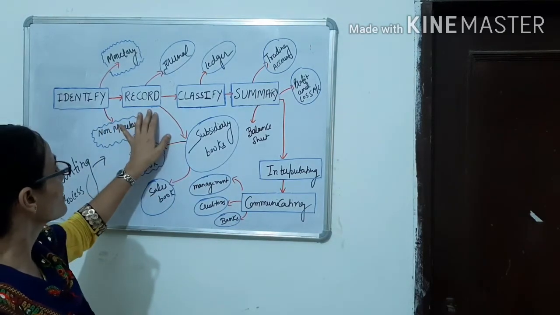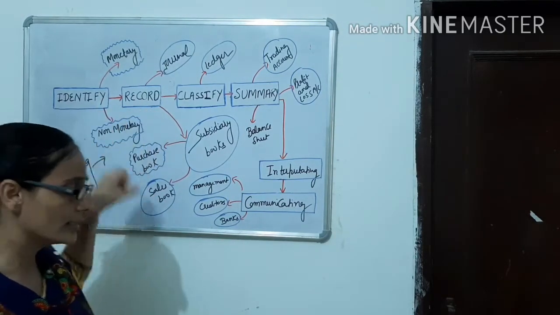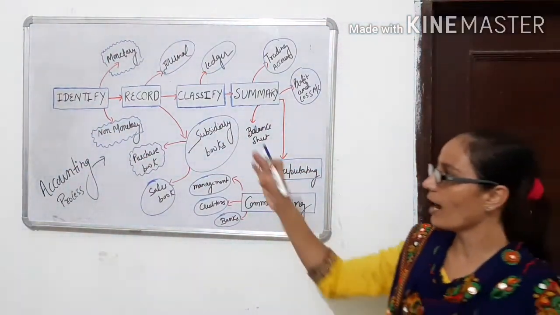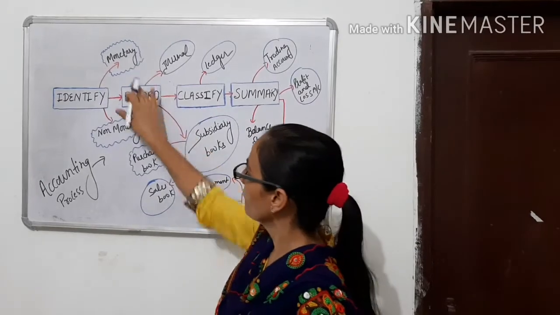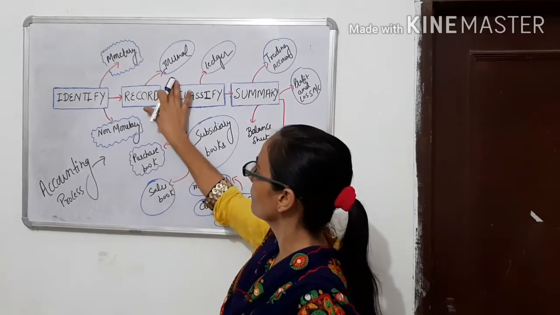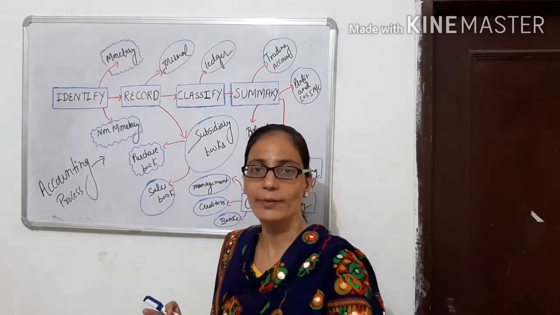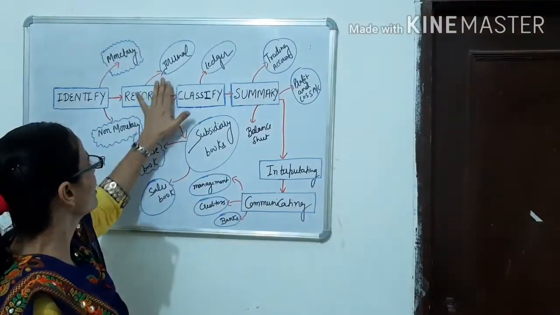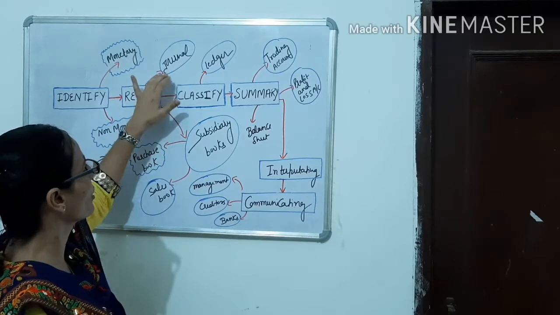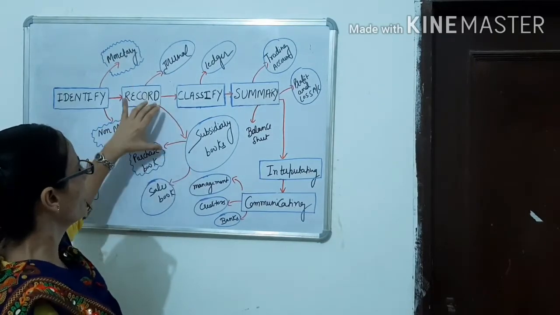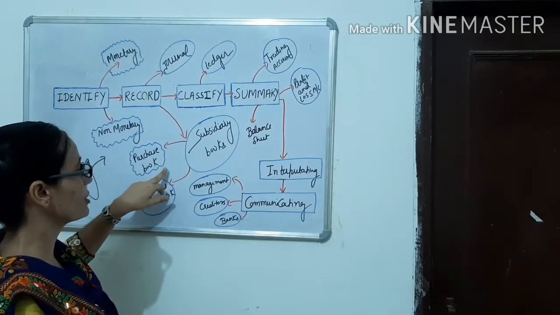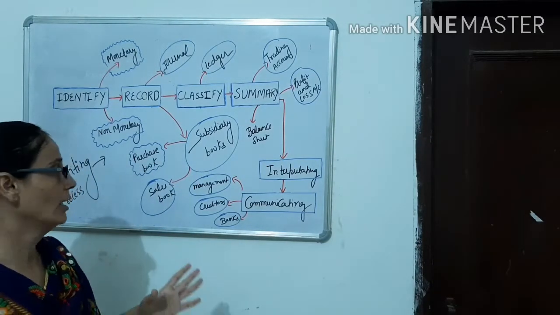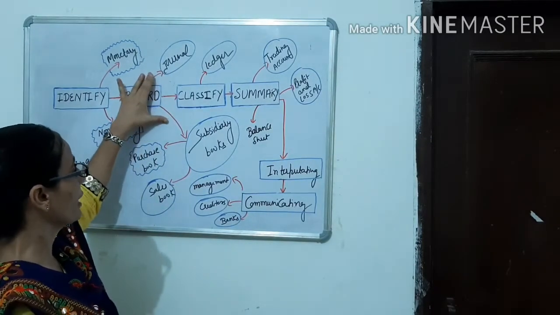Okay, the next is record. When the screening is done, some are monetary, some are non-monetary. After the screening, the monetary transactions are recorded somewhere, and the primary book of account is known as a journal, in which the transactions are recorded first of all. But if the transactions or the business is on a large scale, the journal is not enough.